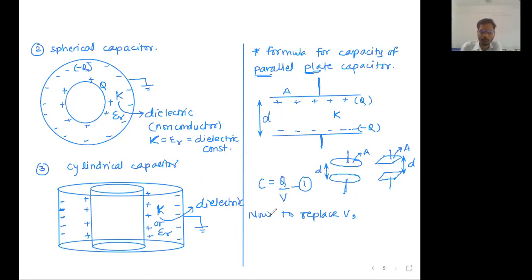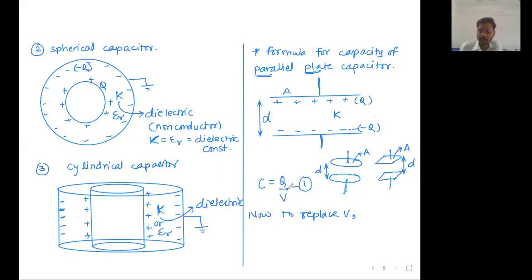C is equal to Q upon V. Okay, this is the task, sir. Q is Q, no problem. Q is the charge on any one plate. Capacity is always going to be a positive number, so do not bother about the sign of Q or V.